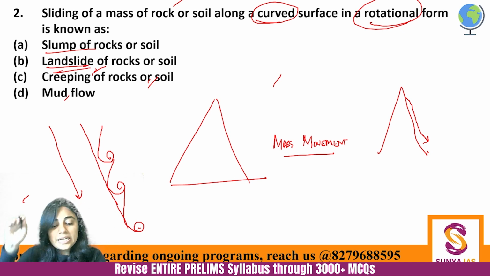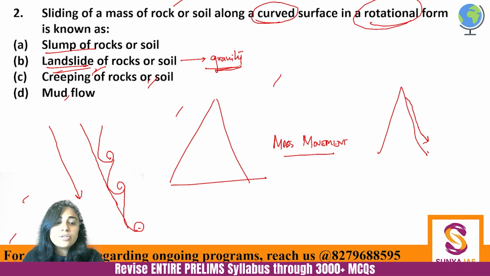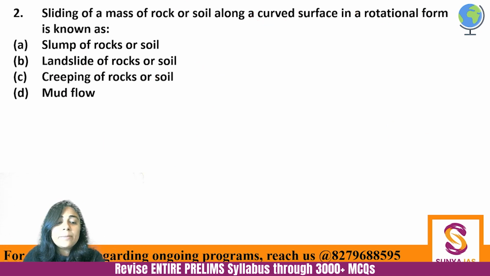Landslide is the gradual movement of rocks and soil, etc., due to the force of gravity and in a straight line. Slump is also because of gravity, but in a curved line. These are all mass movements. Then creeping. Creeping is overall a very slow movement. So creeping of rocks or soil.